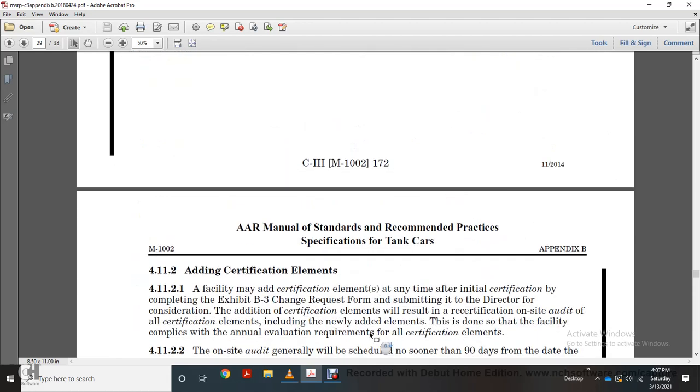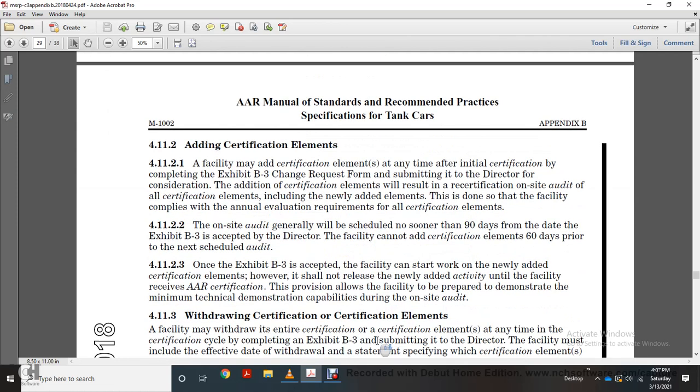411.2 Adding certification elements. Facilities may add certification elements at any time within the certification cycle by completing Exhibit B3 change request form and submitting it to the director for consideration. Adding certification elements results in a recertification on-site audit. All certification elements, including newly added elements, must comply with the annual evaluation requirements. The on-site audit generally will be scheduled no sooner than 90 days from the day Exhibit B3 is accepted by the director. Certification elements cannot be added within 60 days prior to the next scheduled audit.